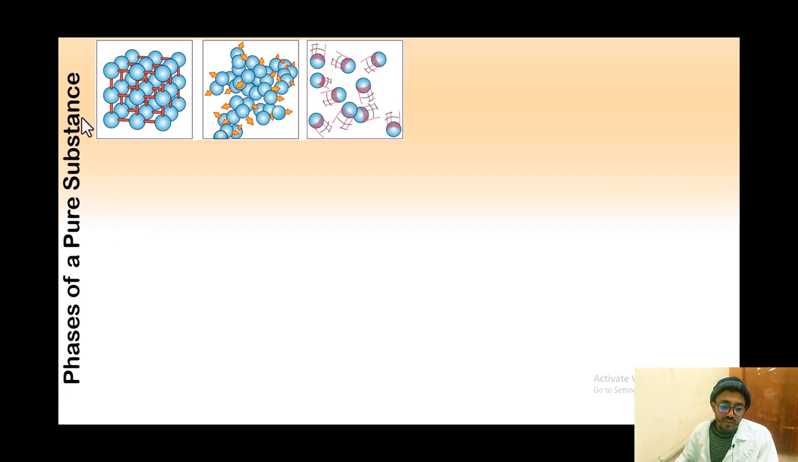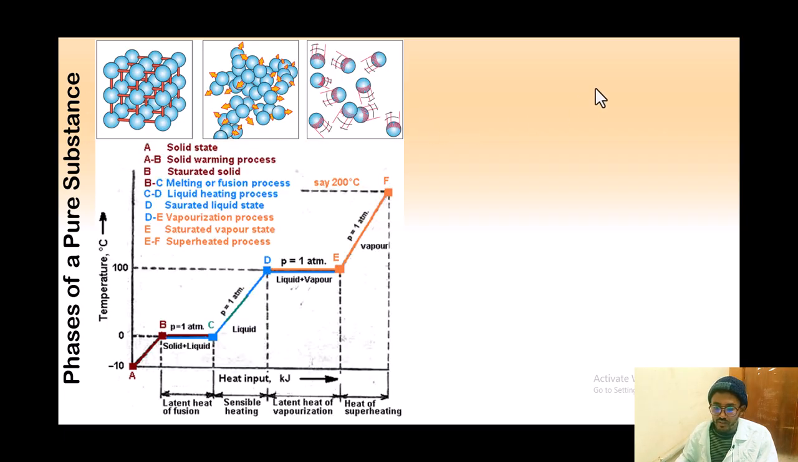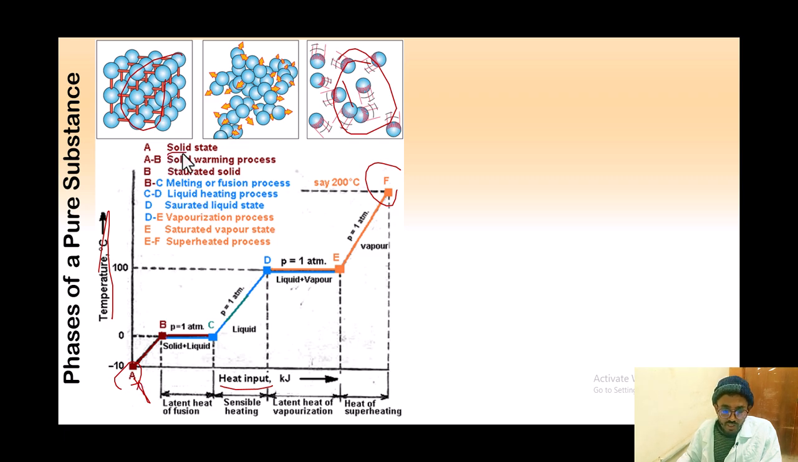So let's see the phase of a pure substance. Let's say this one was when it was solid, right? This one is when it starts to become vapor. So this graph shows the phase of a pure substance. We have temperature and heat input here, and we have point A here. At this point, this element is in solid state, right?